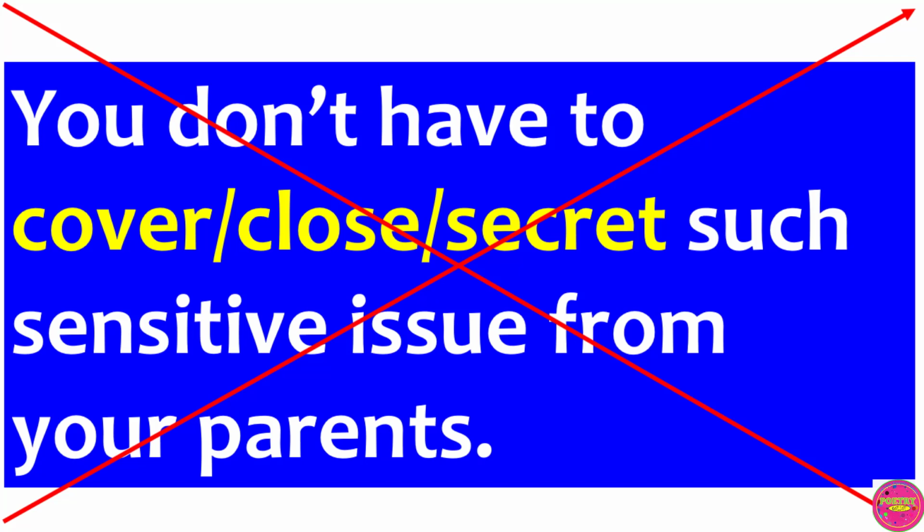Let's consider them in a sentence. You don't have to cover such sensitive issues from your parents. You don't have to close such sensitive issues from your parents. You don't have to secret such sensitive issues from your parents. All these words are grammatically incorrect. Hence, we can't replace them with the underlined word conceal.